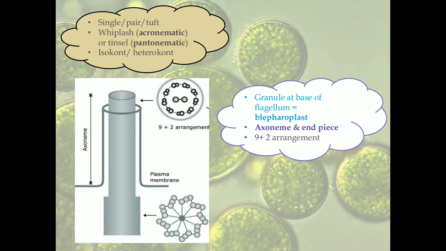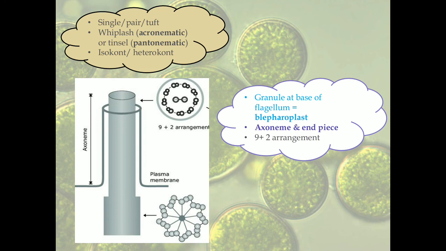It is surrounded by the sheath, but at the tip, at the terminus, there is a small naked portion which is not surrounded by the sheath. That is why we call it a naked portion, and that naked portion is called the end piece. So a flagellum is made up of axoneme and the end piece.